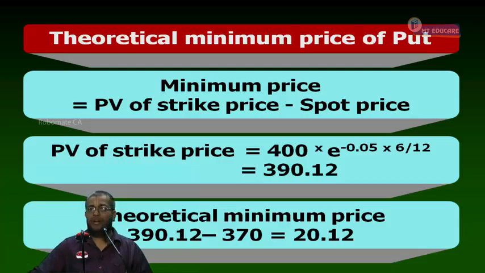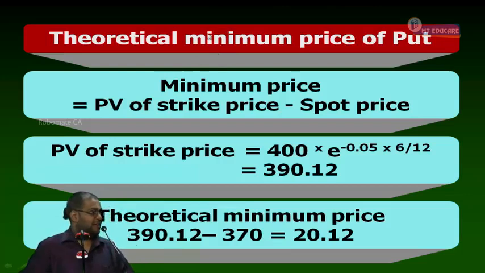But is trading in the market at 10 rupees. The put is what? Underpriced. The put is underpriced.